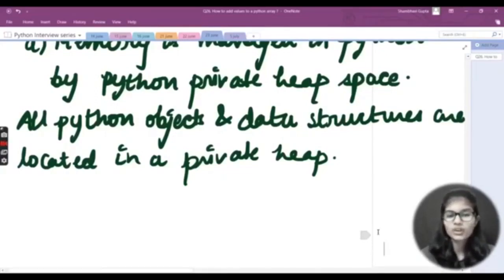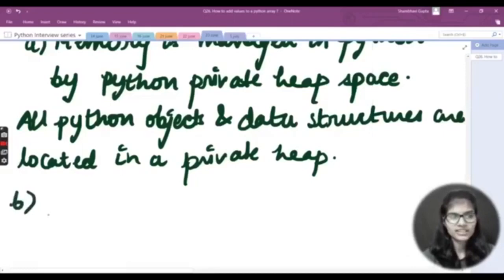So the programmers do not have access to this private heap. Only and only the Python interpreter can take care of this, right? This is the very first thing. Other than this, how is the allocation of the heap space for Python objects done? The allocation of the heap space for Python objects is actually done by Python's memory manager, right? That is basically done by the Python memory manager.